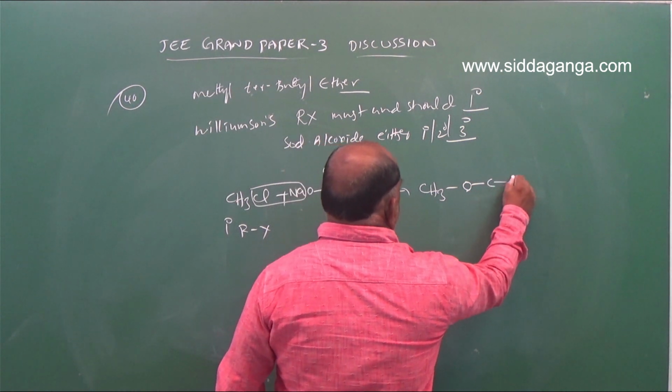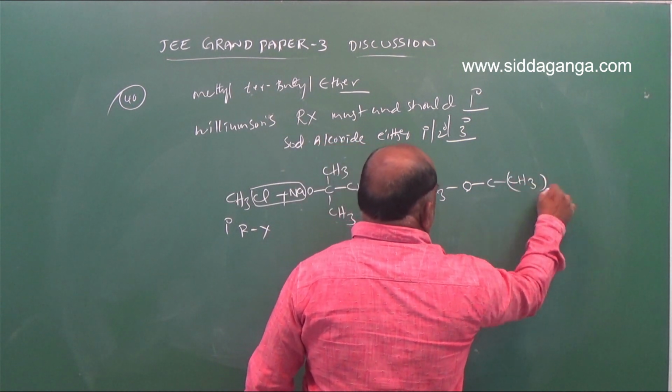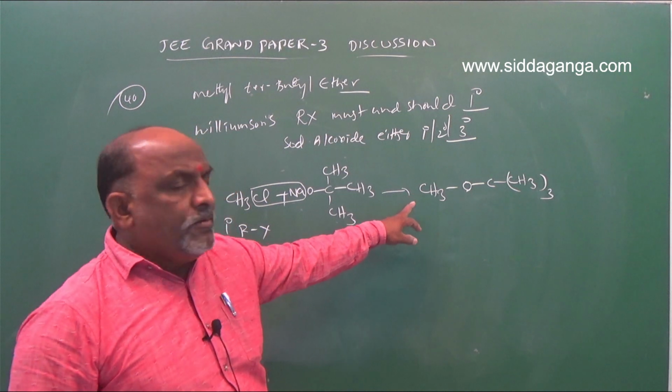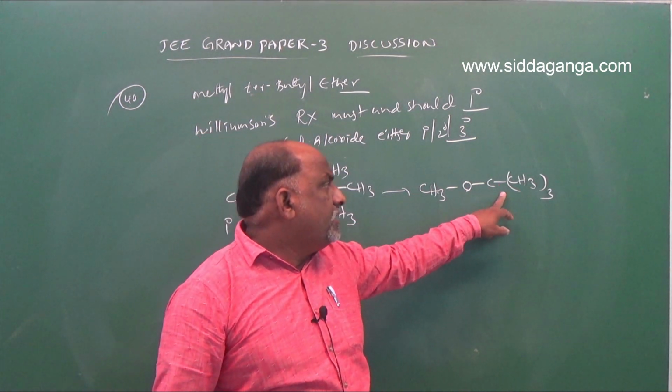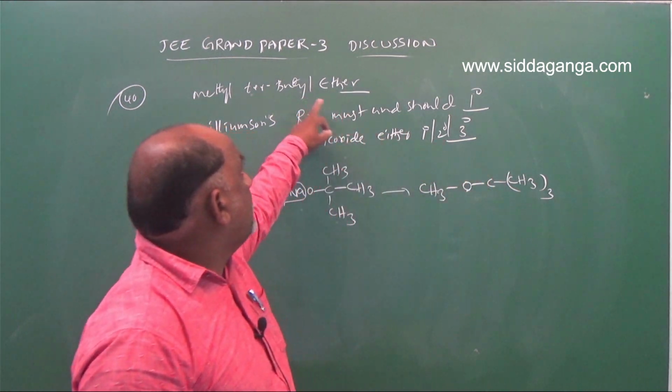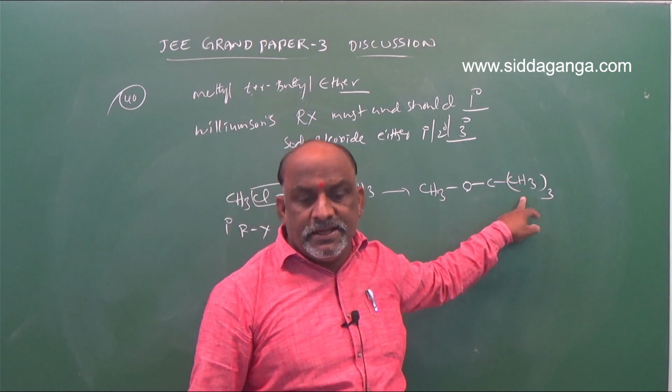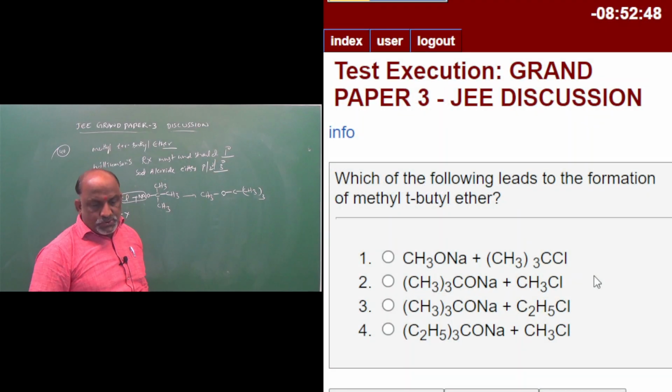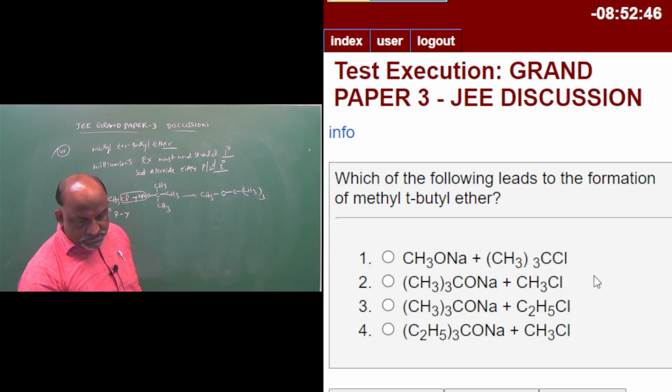CH3O, C, CH3 taken thrice. This compound is called methyl tertiary butyl ether. So according to the options, you should go with options. Option 1, this is primary alkyl halide. This is also primary alkyl halide.